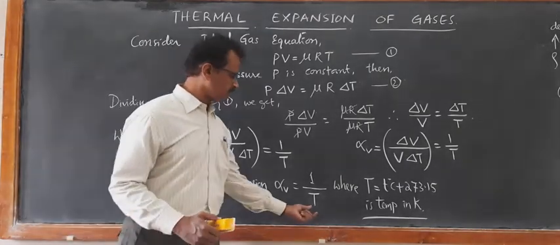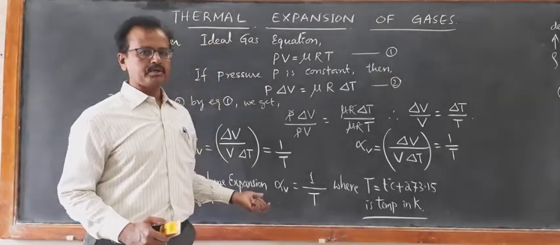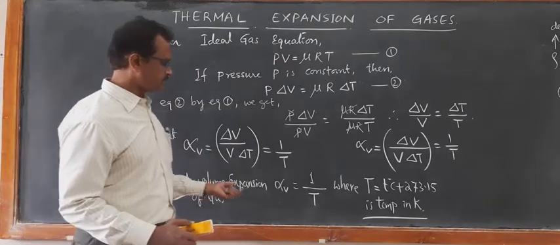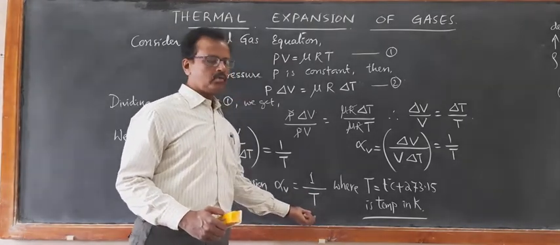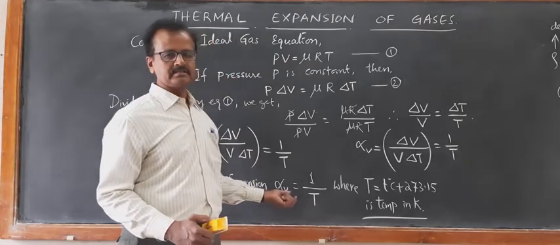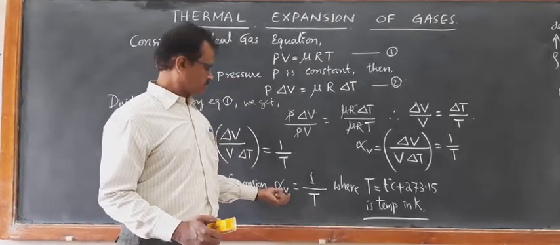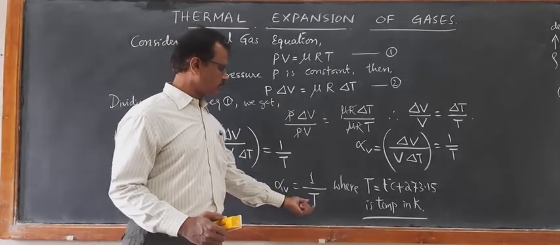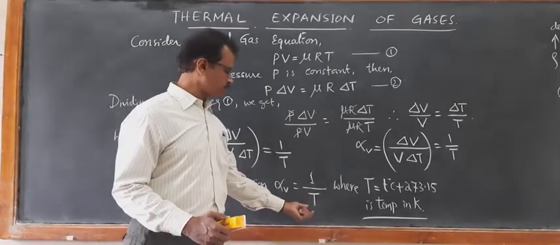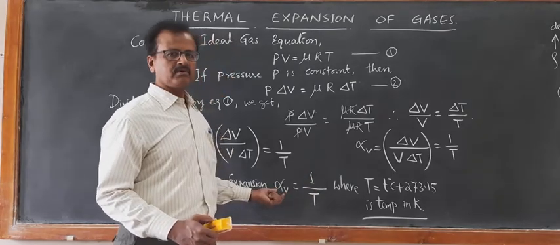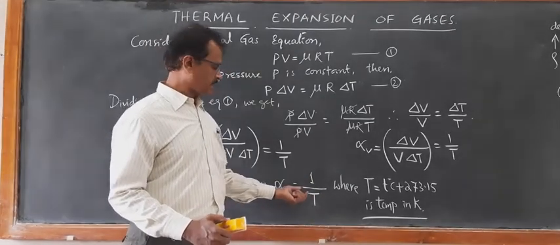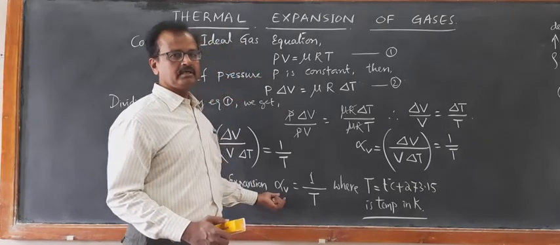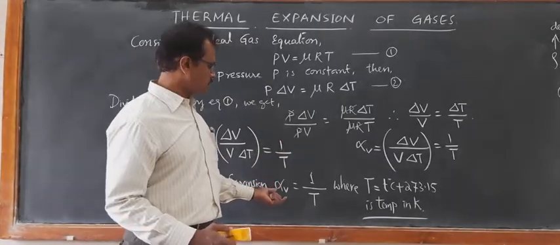As temperature increases, volume expansion of the gases decreases. As temperature decreases, volume expansion of the gases increases. This is very interesting. The coefficient of volume expansion is equal to 1 by T. As temperature increases, the coefficient of volume expansion decreases. As temperature decreases, it increases. So it is inverse